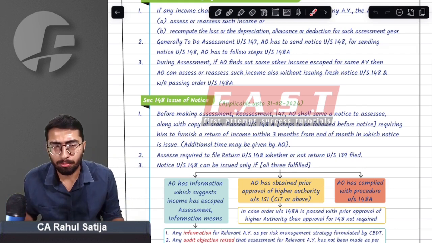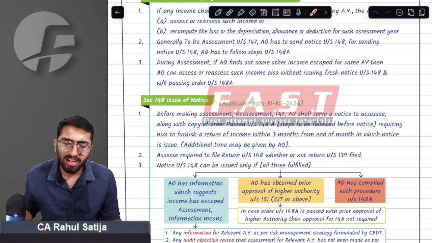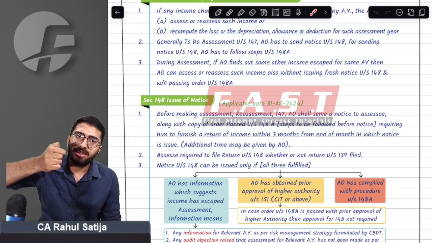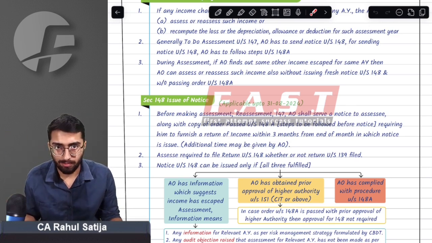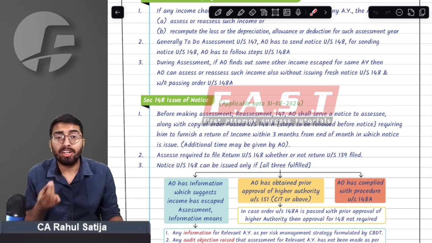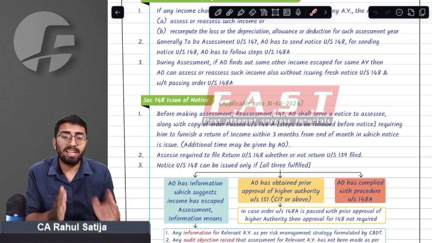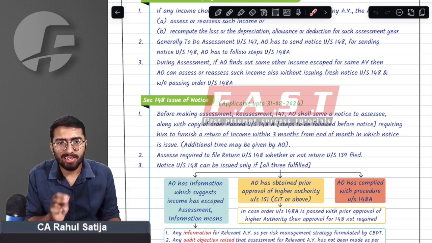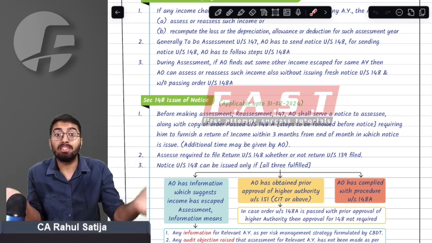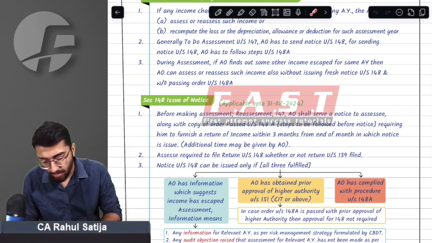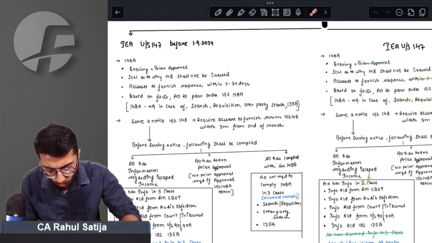In this Finance Act, the major amendment that has come is in income escaping assessment. And what has changed is the assessment procedure for search cases. The cases of raid, the cases of requisition, it has changed substantially. And that too change has been made in mid of the year. So we need to understand line by line how income escaping assessment previously was and how it has been changed to now. For that matter, I have made a comparison sheet that will help you understand this provision way better.